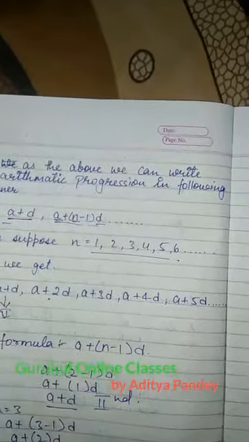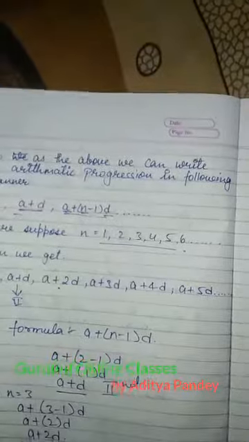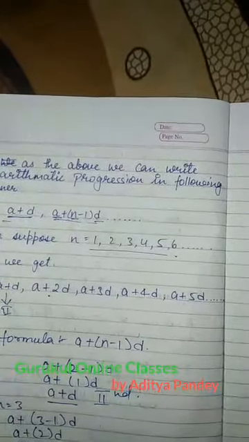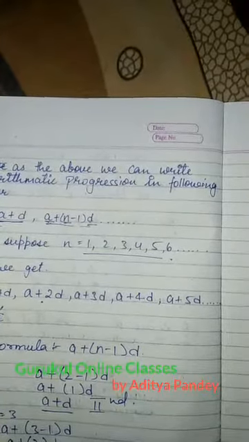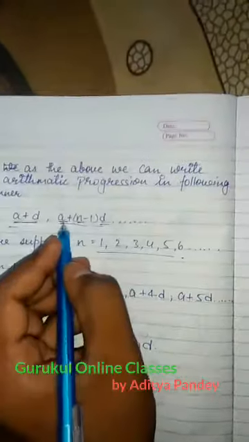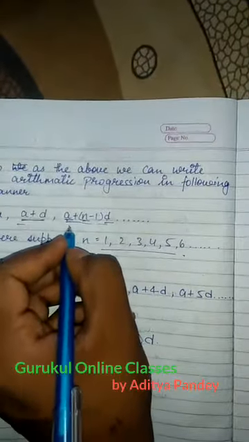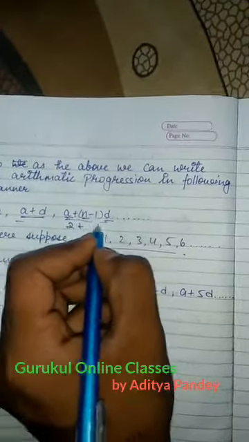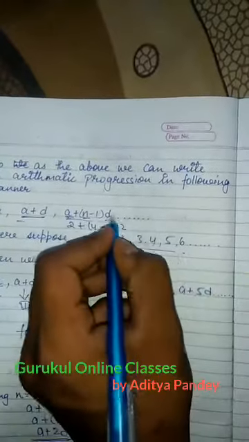Suppose we are given that the first term is 2, the common difference is 2, and we have to derive the nth term, where n should be 4. So what we have to do is just put those numbers in. The formula is a plus n minus 1 d. The first term is 2, plus n is 4 minus 1, times d, and d is 2.